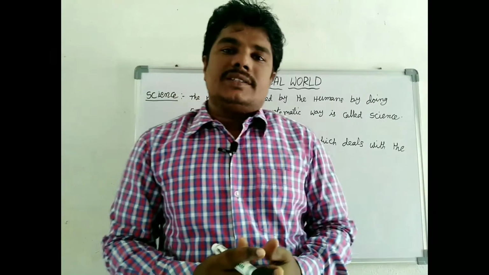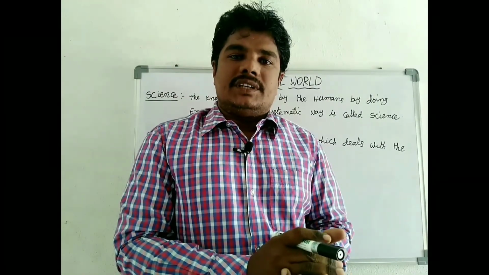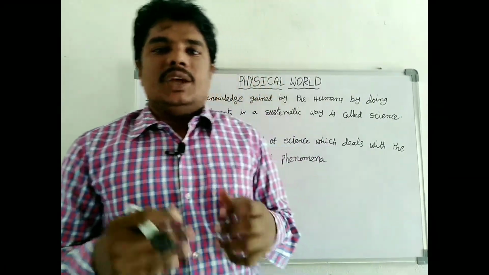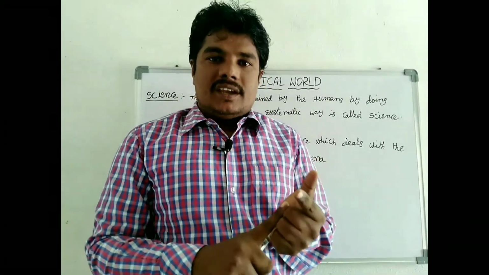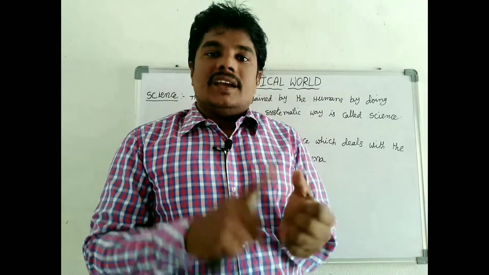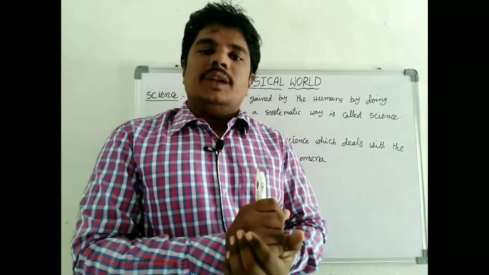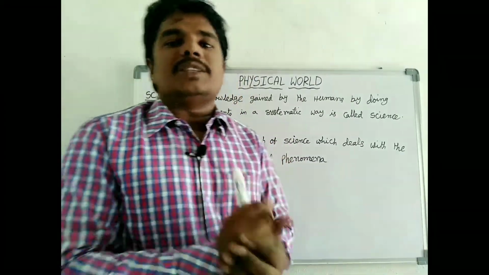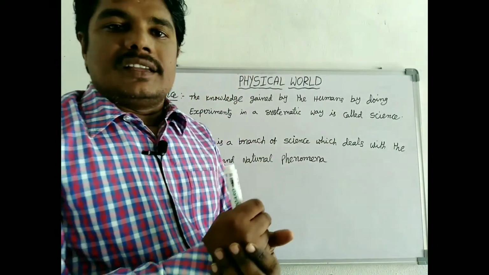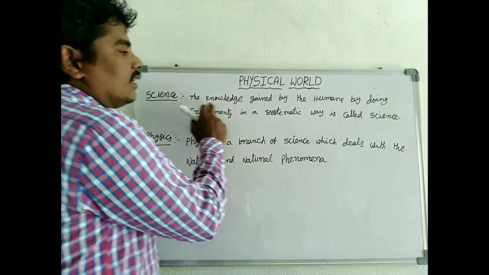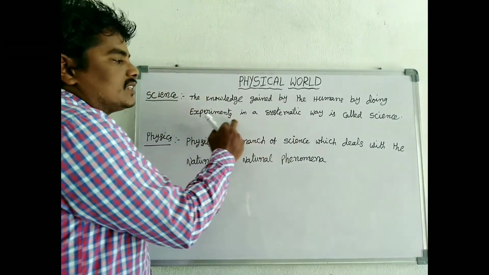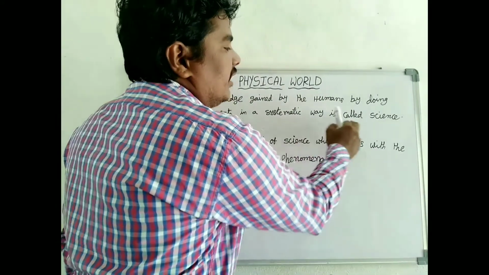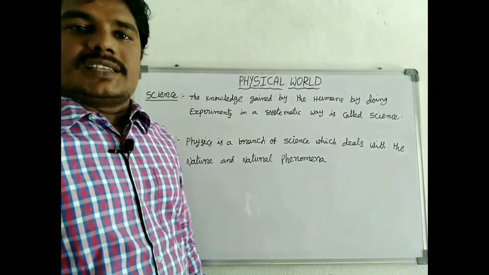In the ancient days, we had no facilities, but nowadays we are using fans, TVs, ACs, flights, satellites. How are these all possible? These are all possible by science. Science means the knowledge gained by humans by doing experiments in a systematic way.